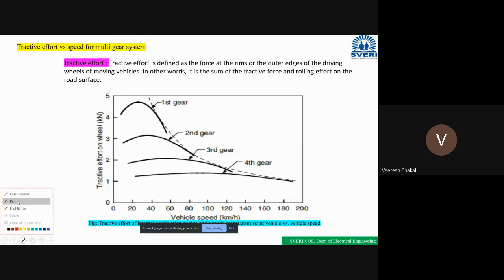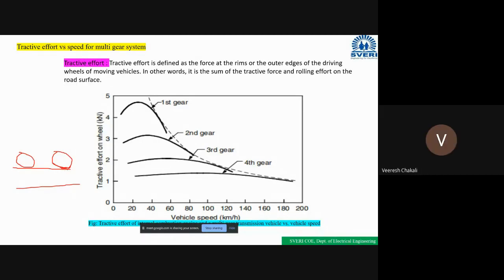See here, for example, this is the road. The vehicle is moving like this. This is the wheel. Is it clear?